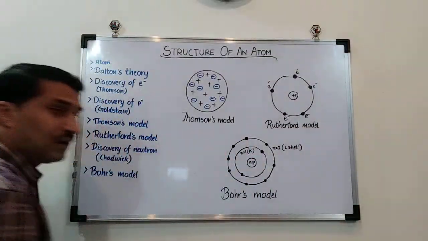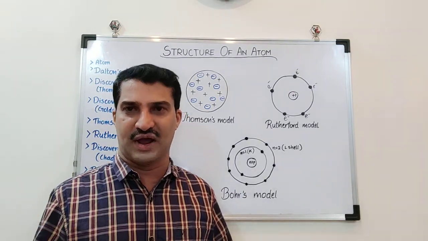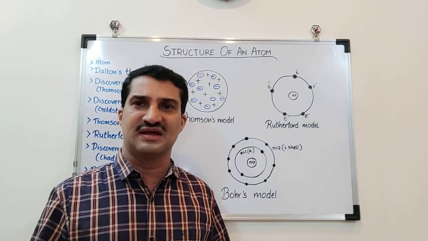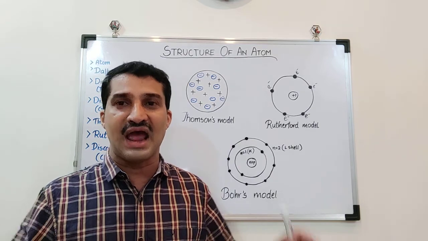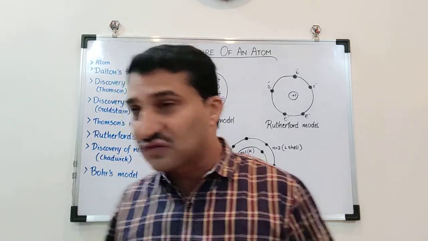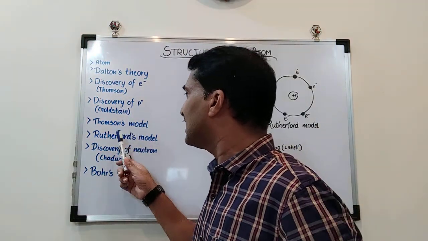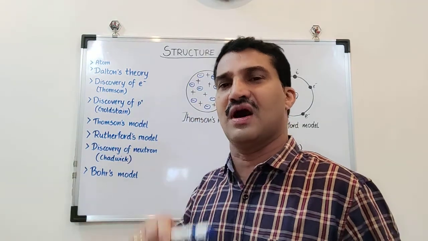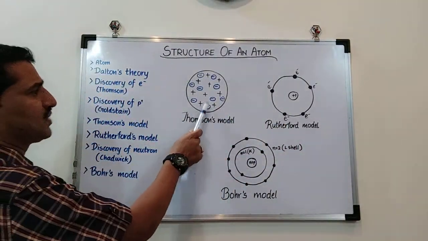So now, once these two subatomic particles were discovered, the scientists started thinking how these subatomic particles are arranged inside the atom to give it a structure. What is the structure of an atom? Then J.J. Thompson is the first scientist to come with an atomic model where he tried to explain how these subatomic particles are arranged inside the atom. This is the Thompson's atomic model.